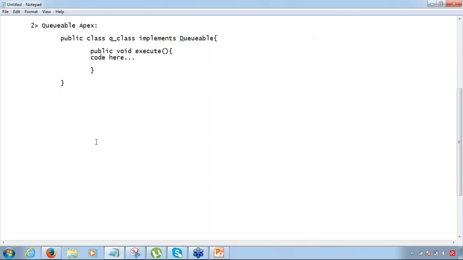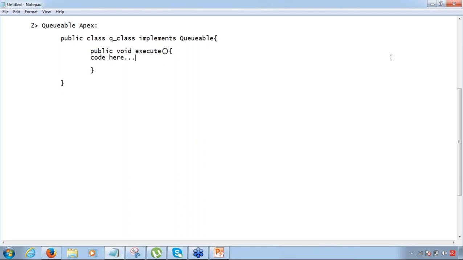Things that you need to keep in mind. Class name can be whatever you want. Implements Queueable interface, that you have to define. The method that you define inside it has to be a void method. It cannot return anything for an obvious reason, because it's a future method, so I might not have another arrangement to take back the return value. I do not know when it gets executed. Name of the method has to be execute. That's something which we have to follow. It cannot be something else. It has to be execute, and then just write the code here.